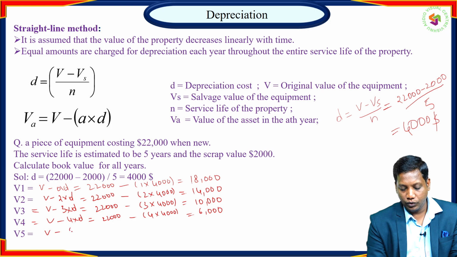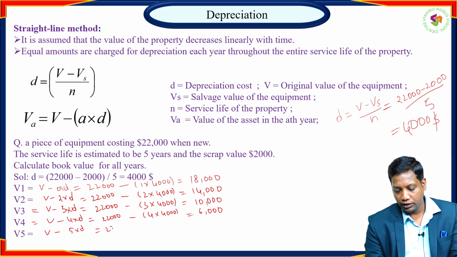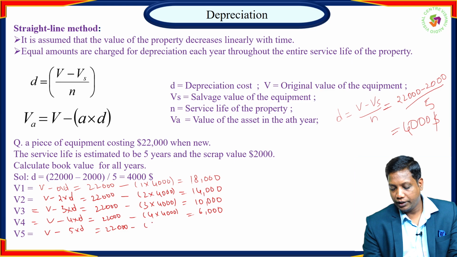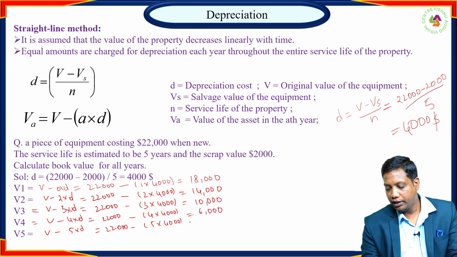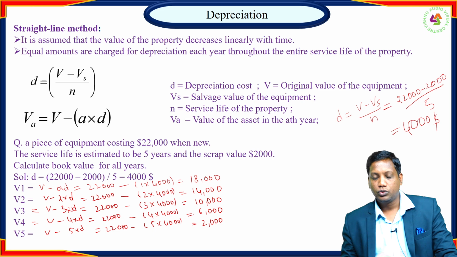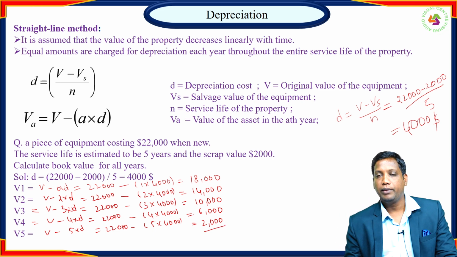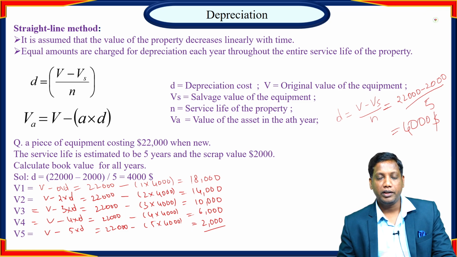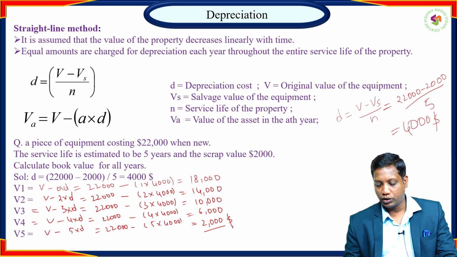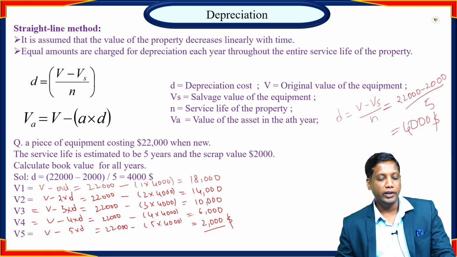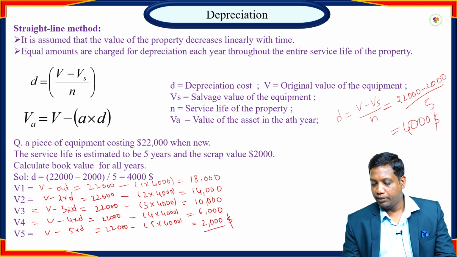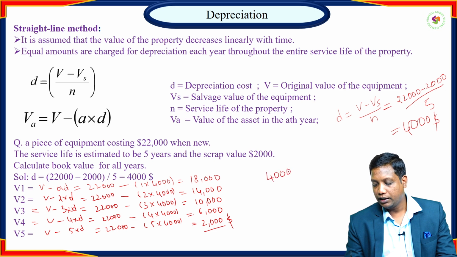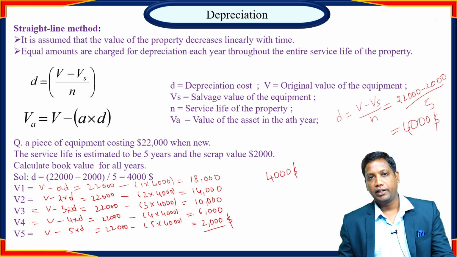Then V minus 5 into D, that is 22,000 minus 5 into 4,000, so we get 2,000. Finally, we can sell the equipment and get the final amount of $2,000 as scrap value. In this method, the depreciation cost is $4,000 and each year we subtract the same amount, linearly, in all the cases.